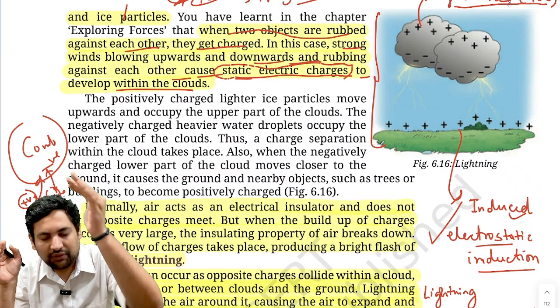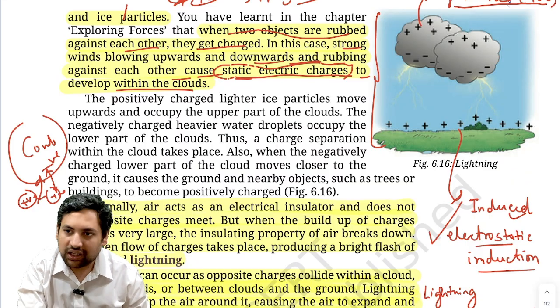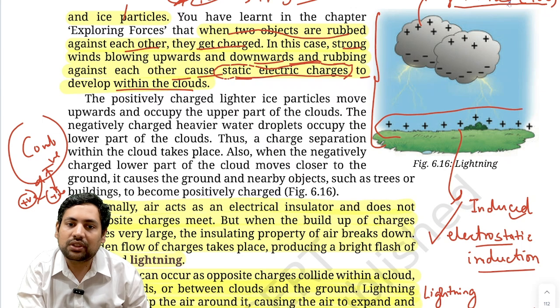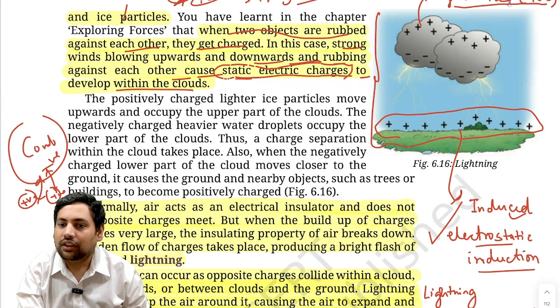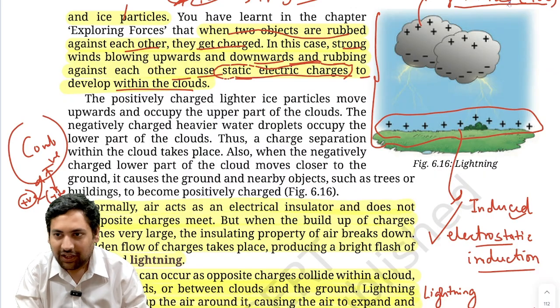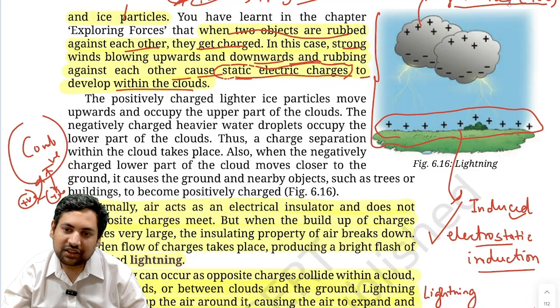Some of them become positively charged, some of them become negatively charged. Now, because the lower part is negatively charged and it is closer to the ground, the ground starts behaving like a positive charge. Understood? So now this is positive, this is negative, this is positive. Now, what do you think will happen? There is something known as lightning that you can understand from here.